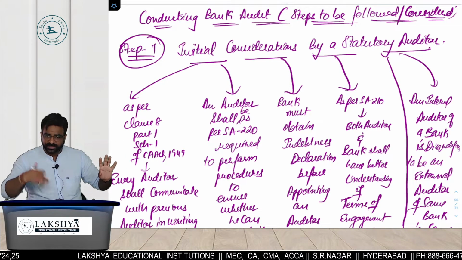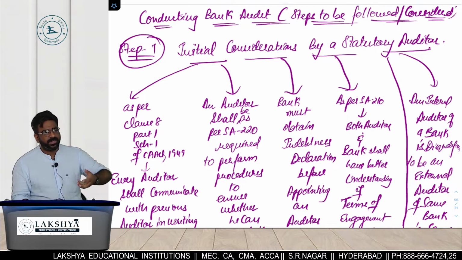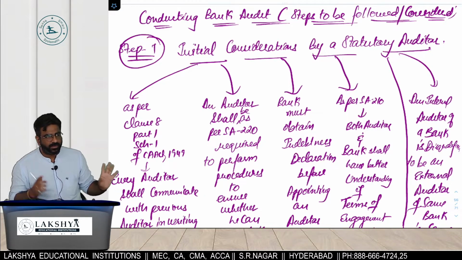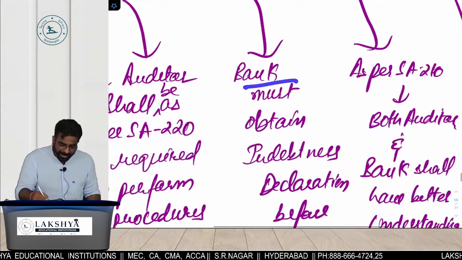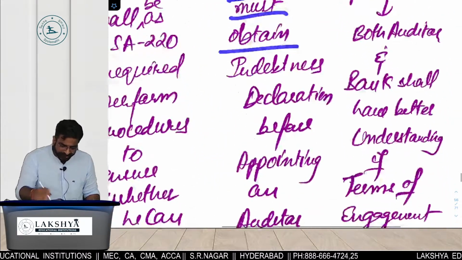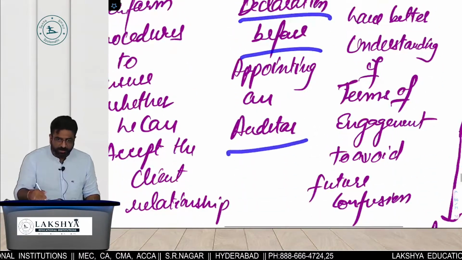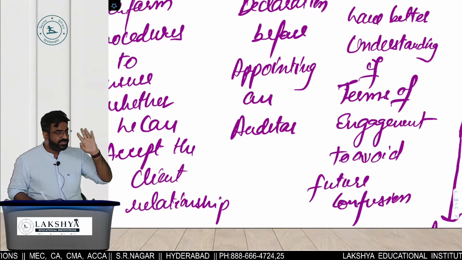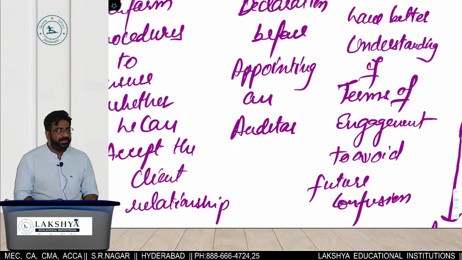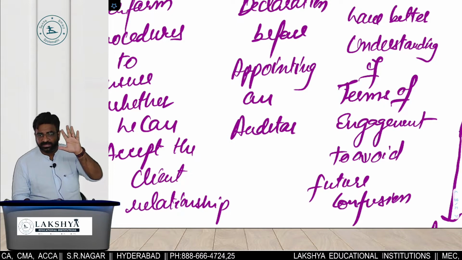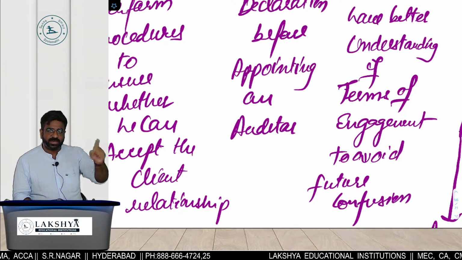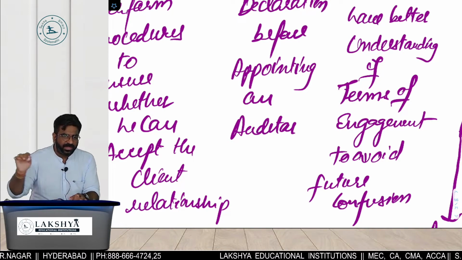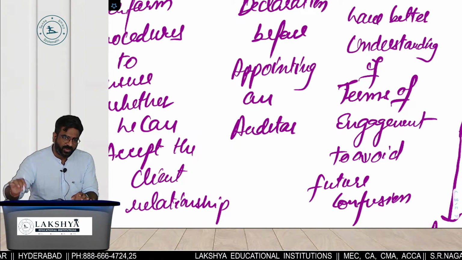Who has to do that first? It means, can I say that the auditor has to do the R&D on himself? Okay, whether I am capable enough to handle the audit of the bank or not. What is the next one? Bank must obtain an independence declaration before appointing the auditor. Acha, there comes Section 141 subsection 3, disqualifications of an auditor. Do you remember? Indebted to the company for more than 5 lakhs, and indebted for guarantees and securities for more than, well, same is the case. Acha, tell me one thing. If I have taken a loan from a bank, should I do the audit of that bank?